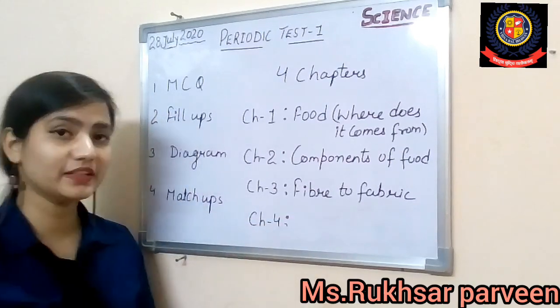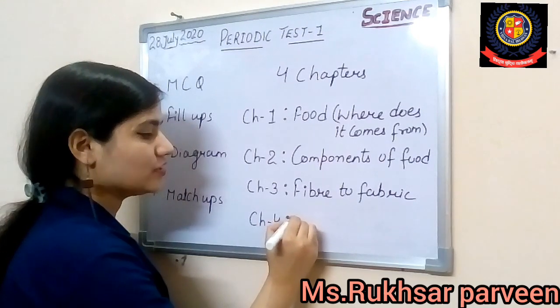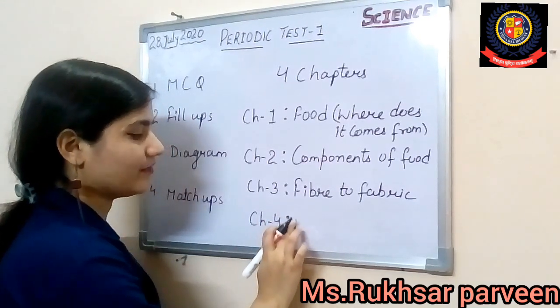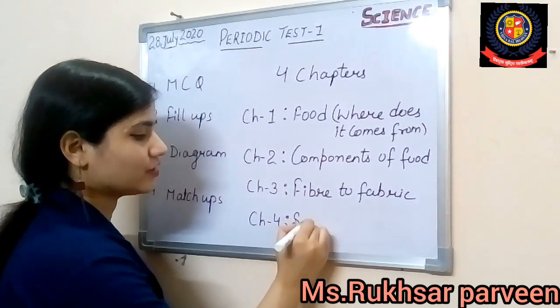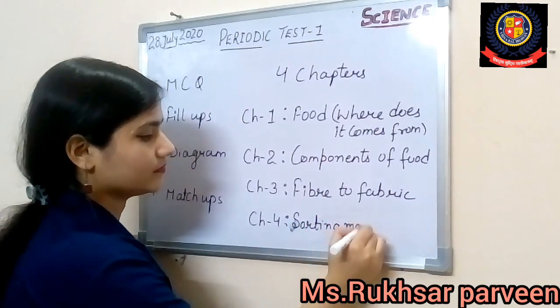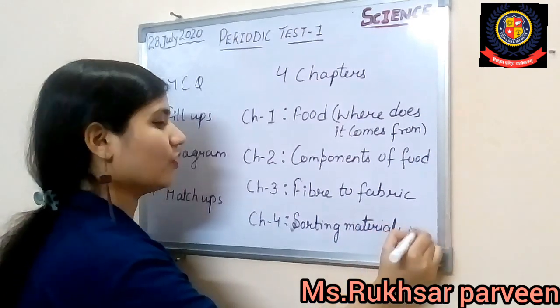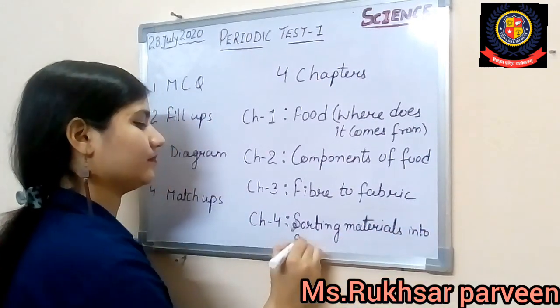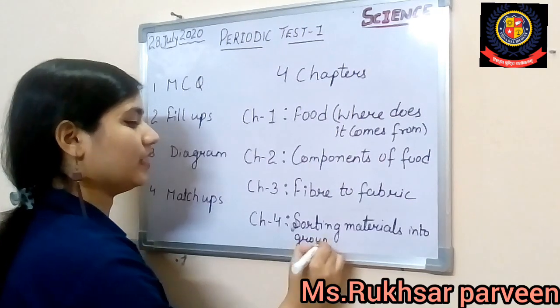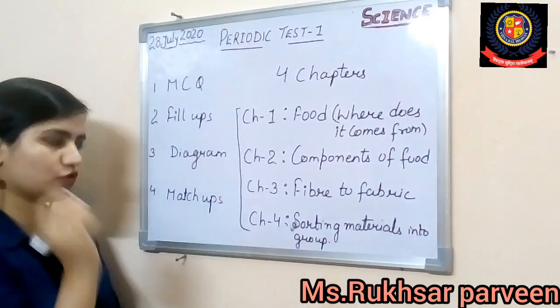If you remember, the name of the chapter was Sorting Materials into Groups. Basically, we have discussed all these 4 chapters.